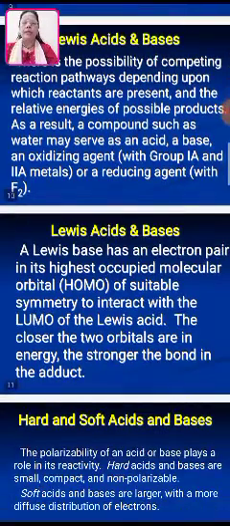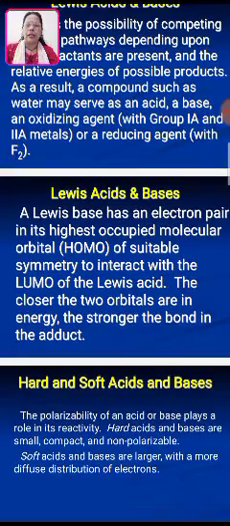A Lewis base has an electron pair in its highest occupied molecular orbital of suitable symmetry to interact with the lowest unoccupied molecular orbital of the Lewis acid. The closer the two orbitals are in energy, the stronger the bond in the adduct.